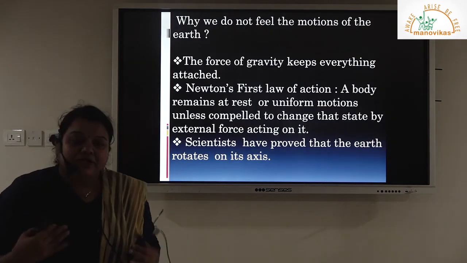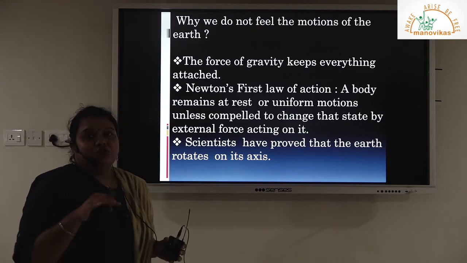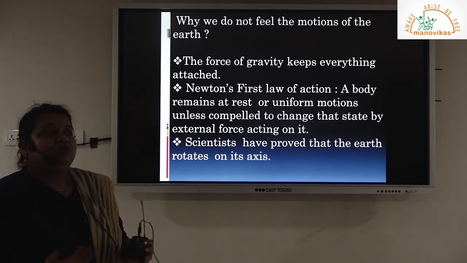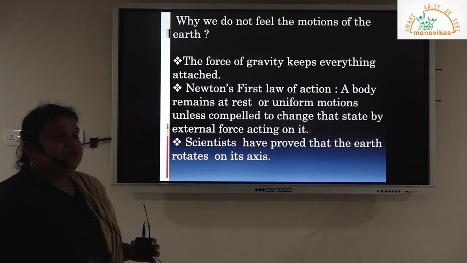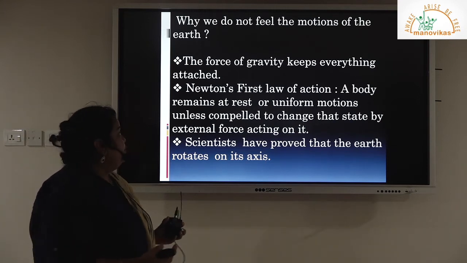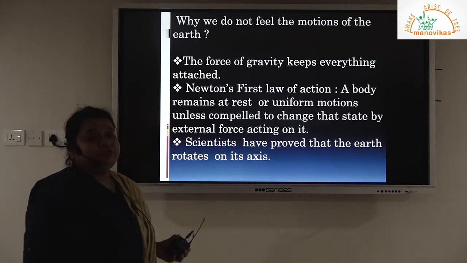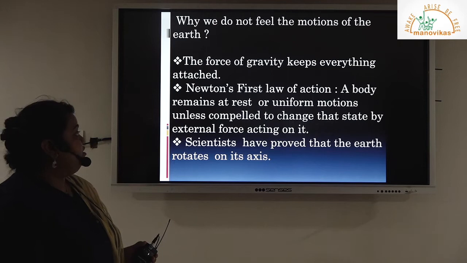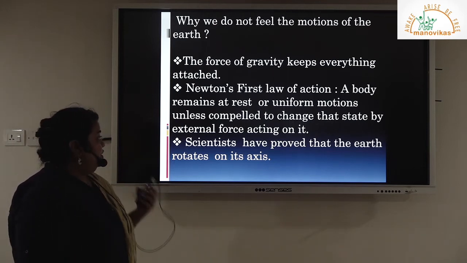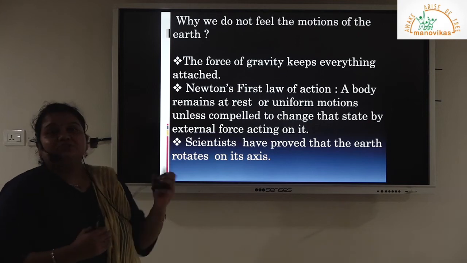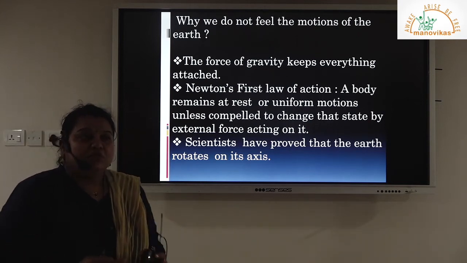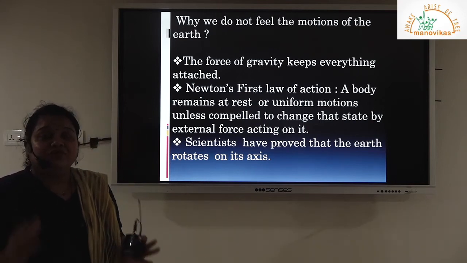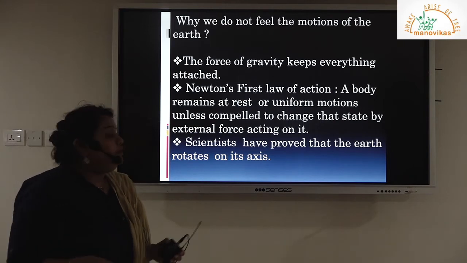Okay, now as we are studying about motions, we are focusing on rotation first. Why don't we feel the rotation? As we have checked for the speed, the amount of speed it is taking to rotate is very fast. But why are we not feeling it? Mainly because of Newton's first law. That is, a body remains at rest or uniform motion unless compelled to change that state by external force acting on it. And this has been proved by the scientists that the earth is moving on its axis and all the celestial bodies have gravitational pull which are pulling each other, and therefore there is no disturbance and you cannot feel the movement as we are present on it.